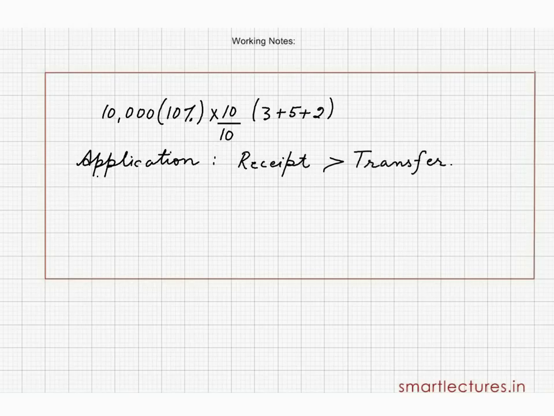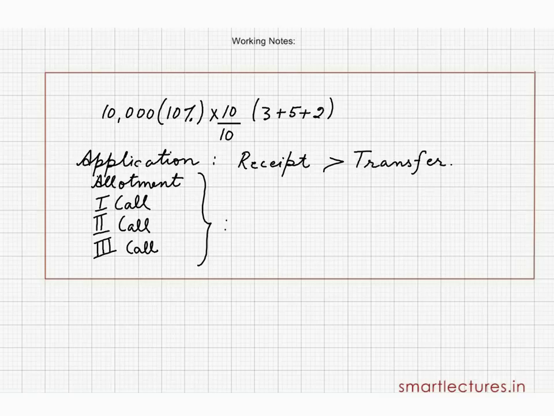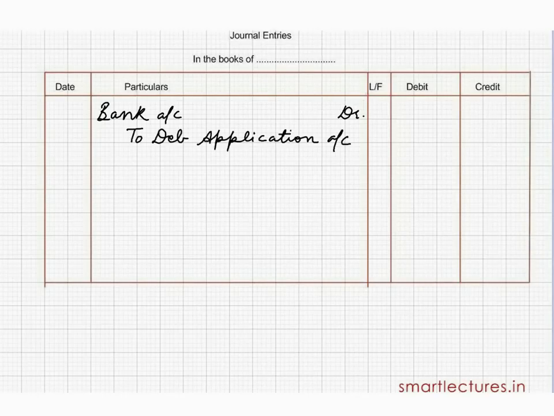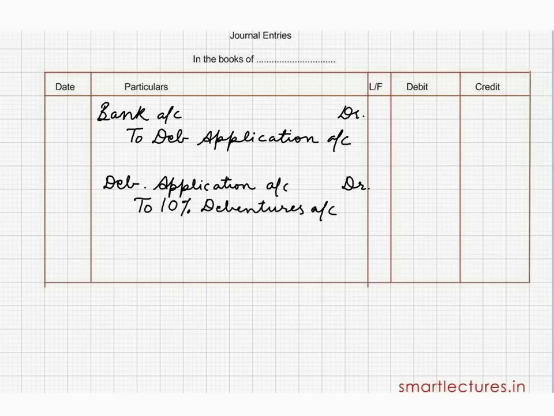And after that, for allotment, first call, second call, third call, first a transfer entry will be passed and then a receipt entry will be passed. So journal entries for debenture application: Bank account debit to debenture application, and debenture application to 10% debentures account.